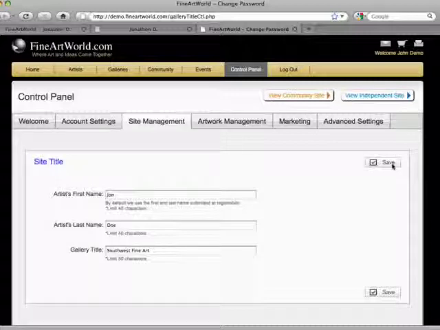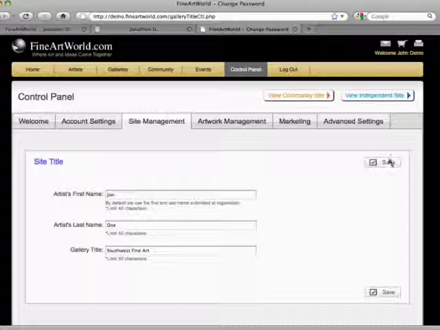Another good practice is to preview your changes after you click Save. You can do this by clicking the View Community Site link or View Independent Site link located in the upper right-hand corner of your control panel. Artist Basic members do not have a community site. Therefore, the View Community Site link will not appear in their control panel.